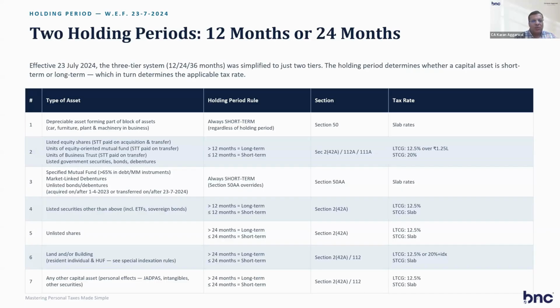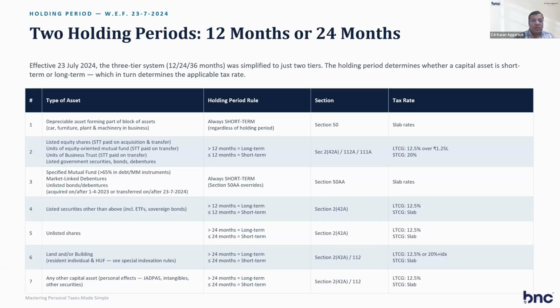Specified mutual fund means a fund with greater than 65% in debt. These are called specified debt-oriented mutual funds, along with market-linked debentures. These are always short-term, and slab rates are applicable on these. If you sell such a mutual fund, then always slab rates are applicable. So you will not get any benefit of short-term rates or long-term rates. So you have to be very careful about selling mutual funds.